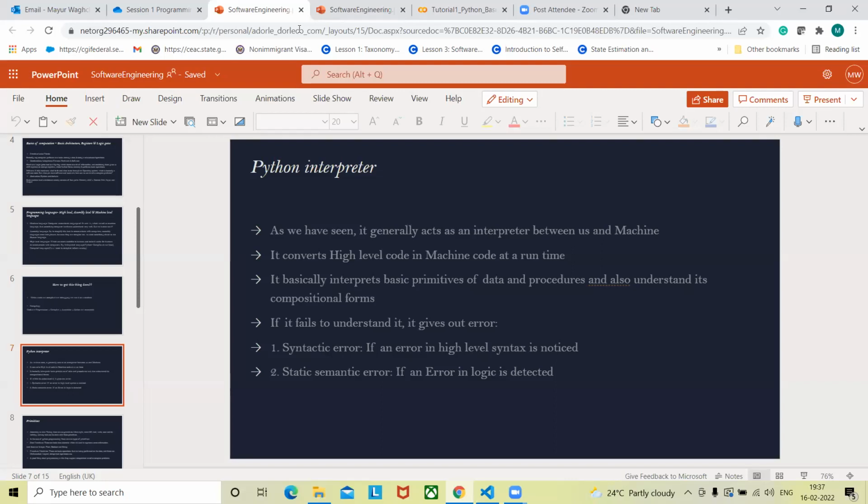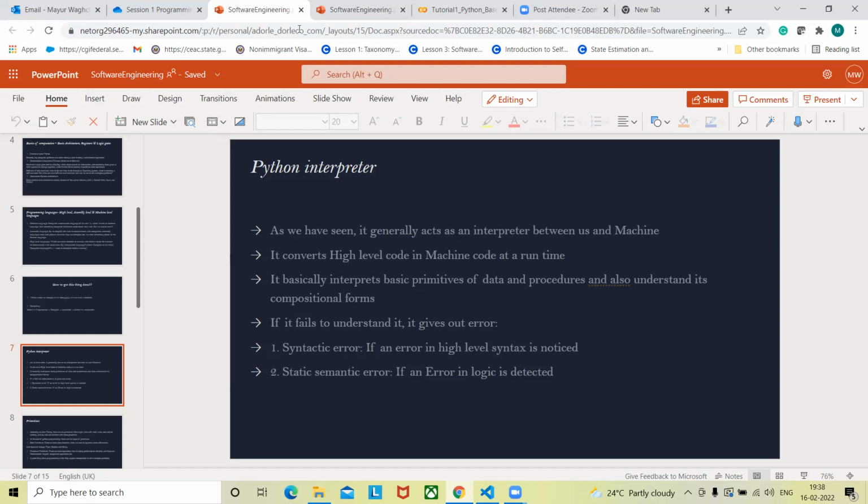So let's discuss this Python interpreter part. As I mentioned earlier, we write down code using some sort of editor. It could be Visual Studio Code, Sublime, or any kind of editor. We write down high level language code, and in order for the computer to understand it, it needs to have that code in the form of machine level language. So this Python interpreter will convert that code from high level language to machine level language at runtime only. That's the job of the Python interpreter.